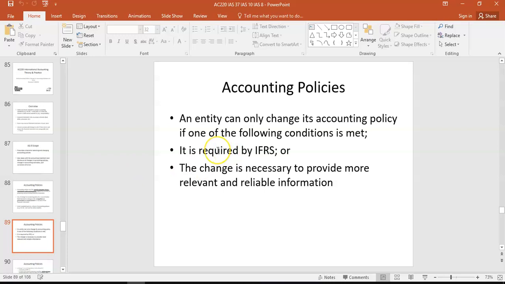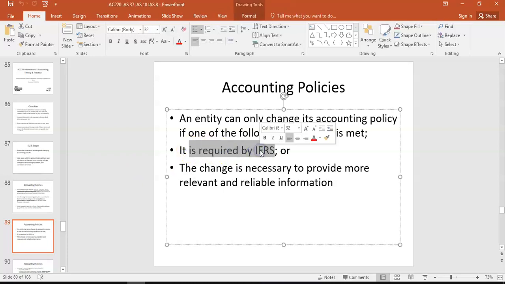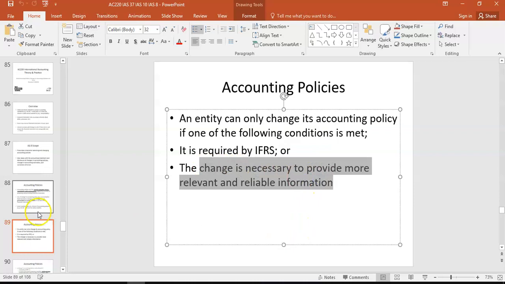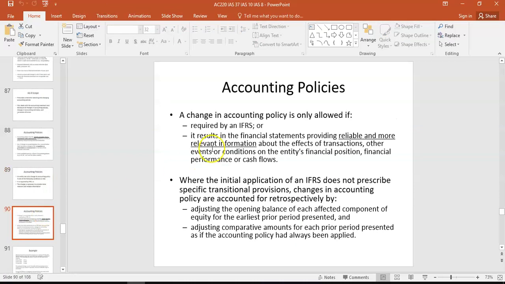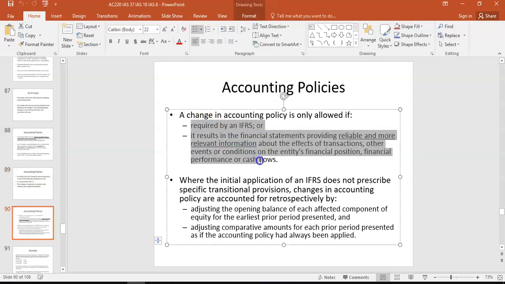So you can't just change ad hoc. You must either be mandated because the standard says so, for example, a new standard comes in, or you must be able to justify that it's going to give more accurate information. Right? So that's the logic here. It must give more reliable and relevant information. And this is important now.